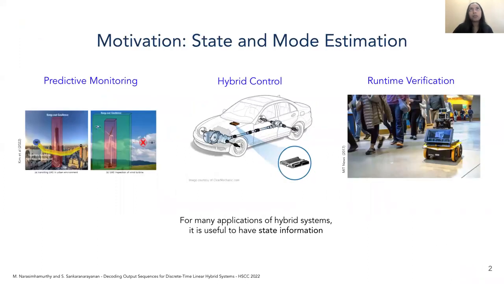For many applications of hybrid systems, such as designing controllers for automotive engines, predicting future trajectories of UAVs in order to monitor if they enter a restricted airspace or not, or verifying the runtime behavior of agents in a crowded space to check if they satisfy certain properties or not, we often need to know the entire state information so as to provide that as inputs to our downstream applications.